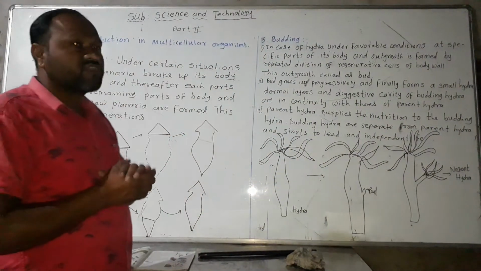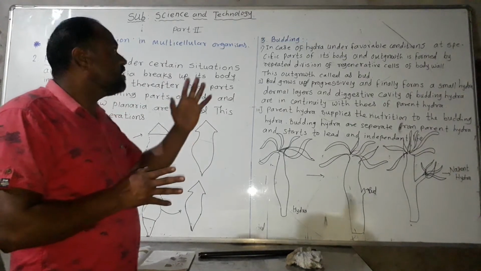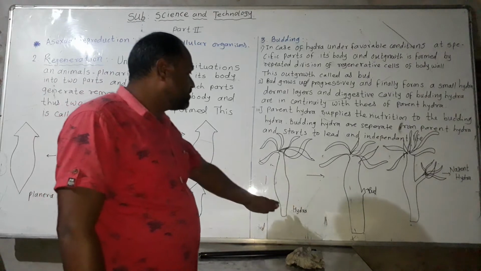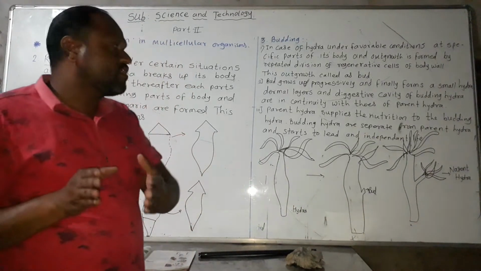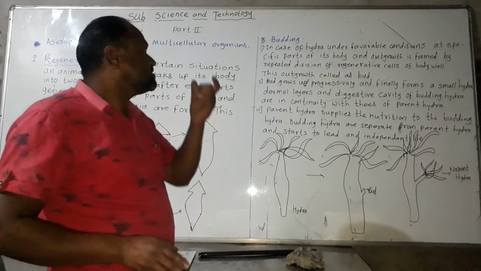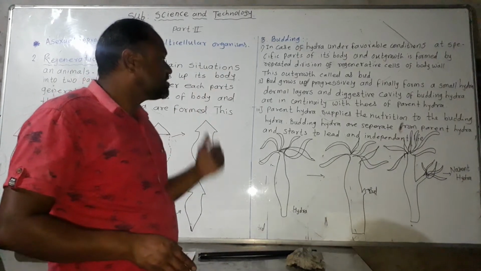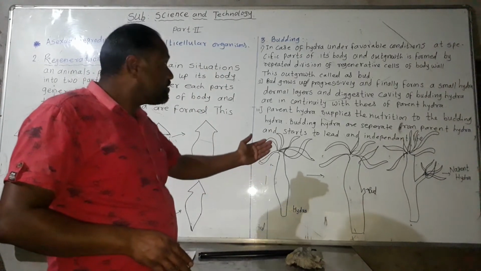Now the third type of asexual reproduction is budding. What is meant by budding? Here, it is diagrammatically shown that budding can occur in hydra. Hydra is a type of organism in which reproduction occurs by budding.